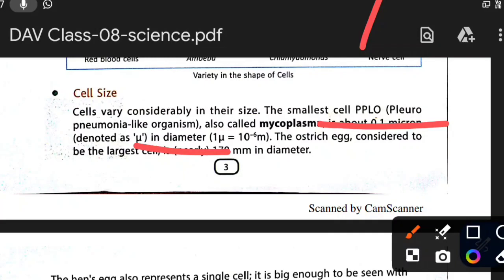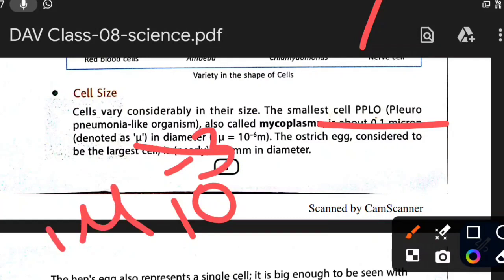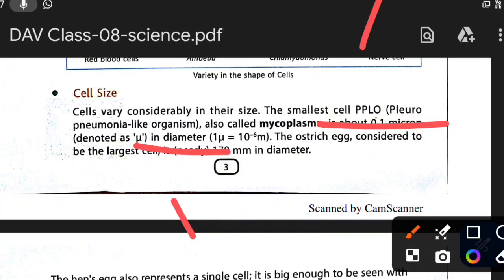Micron means micrometer. 1 micron is equal to 10 to the power minus 6 meter. So minus means very, very small.